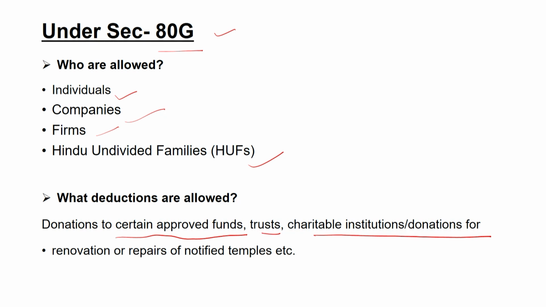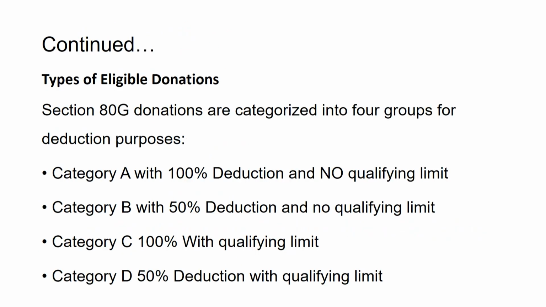So, if you are donating your money for charitable purposes, for donation purposes, then you can claim the deduction under section 80G. The various types of eligible donations for 80G have been discussed here. So, let us understand. In section 80G, different kinds of donations have been categorized into 4 different groups for the purpose of claiming the deduction. So, first is category A. 100% deduction is there and there is no qualifying limit.